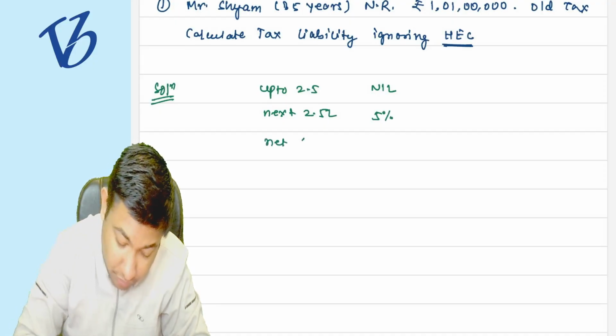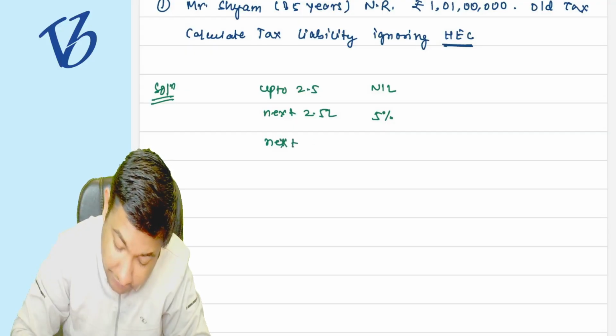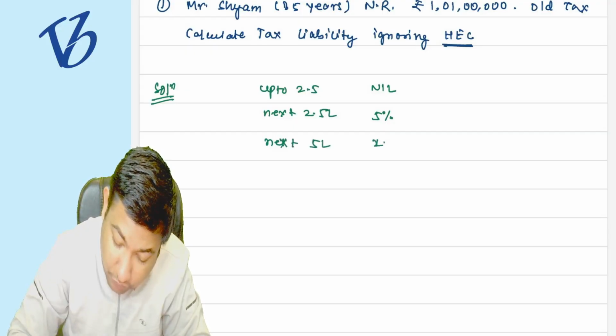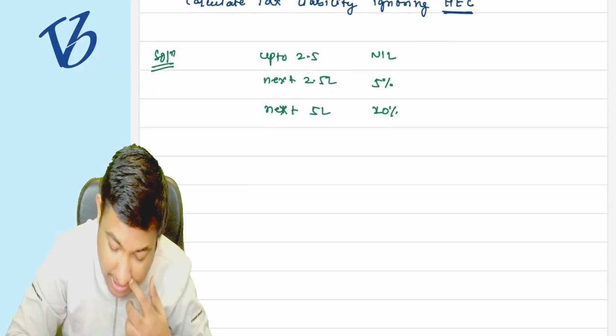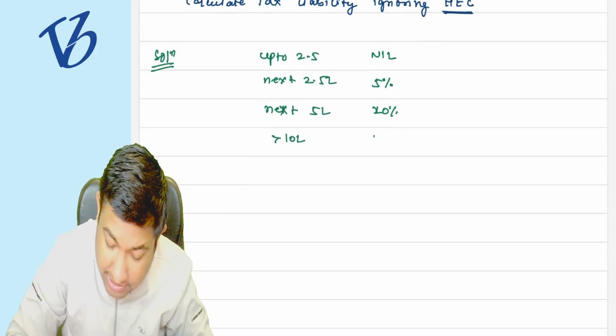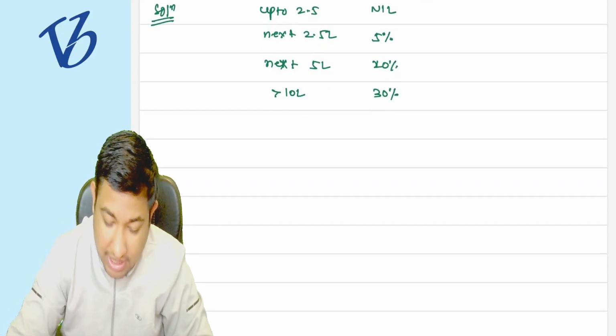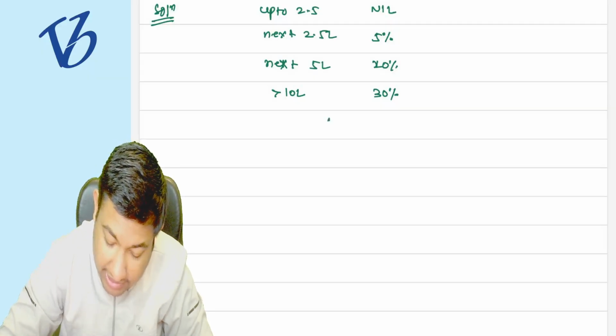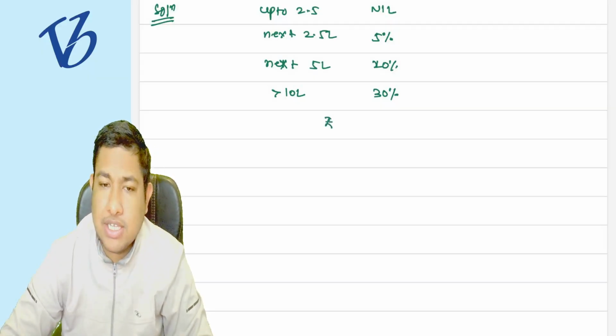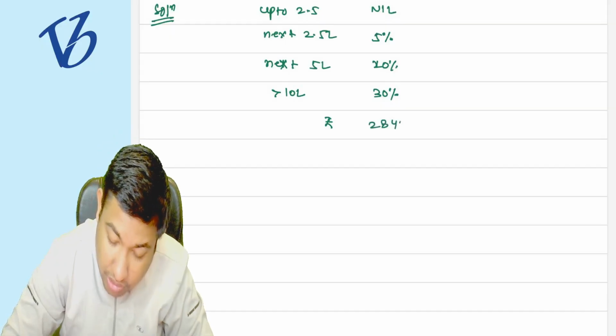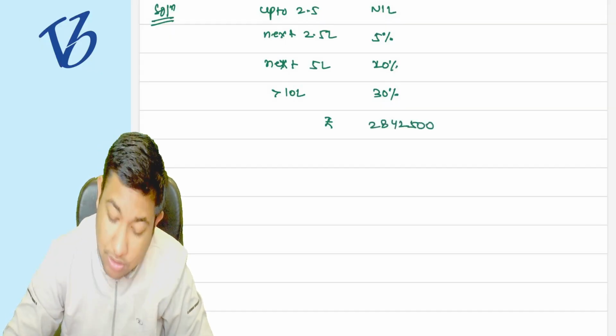Next 5 lakh rupees, there is a tax rate of 20%, and above 10 lakh rupees there is a tax rate of 30%. If you apply all these, the final answer is 28,42,500.